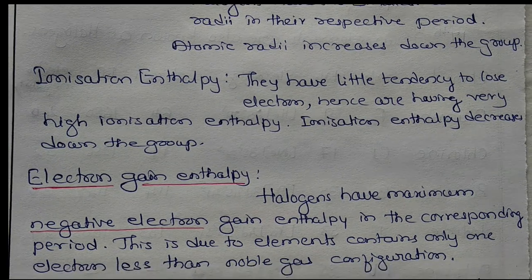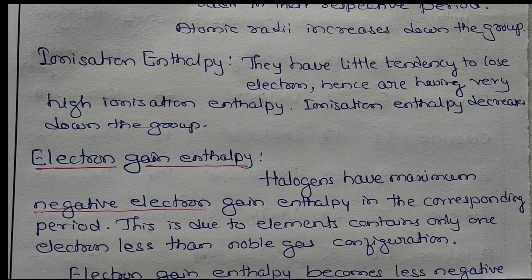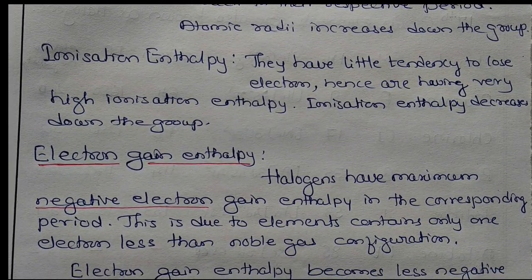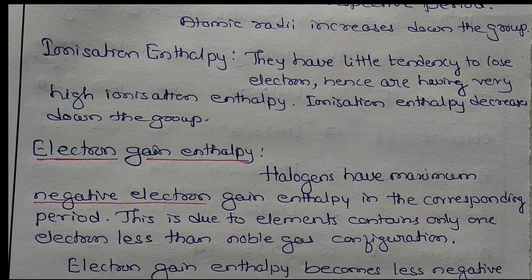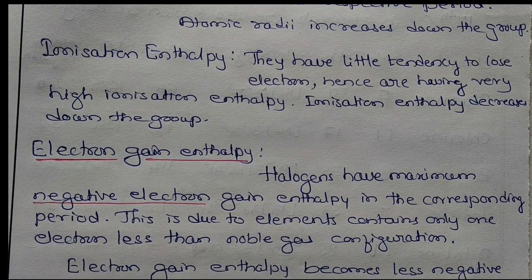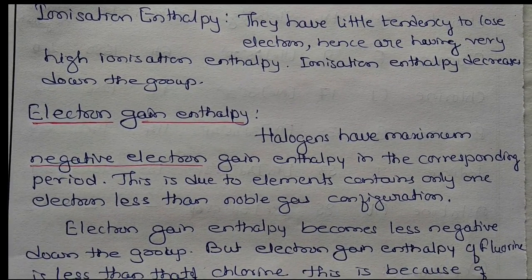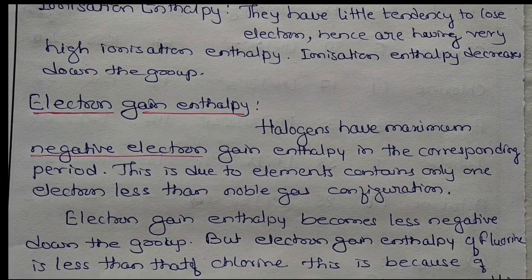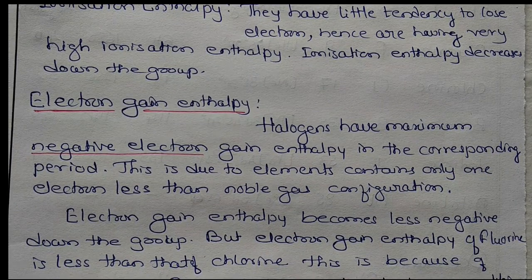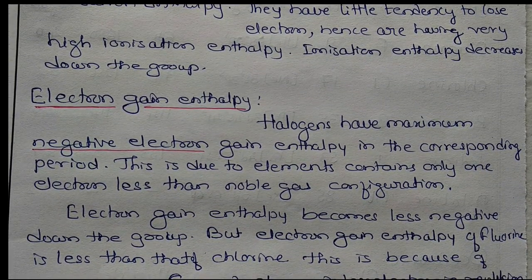So therefore it has a maximum negative electron gain enthalpy. Electron gain enthalpy becomes less negative down the group.